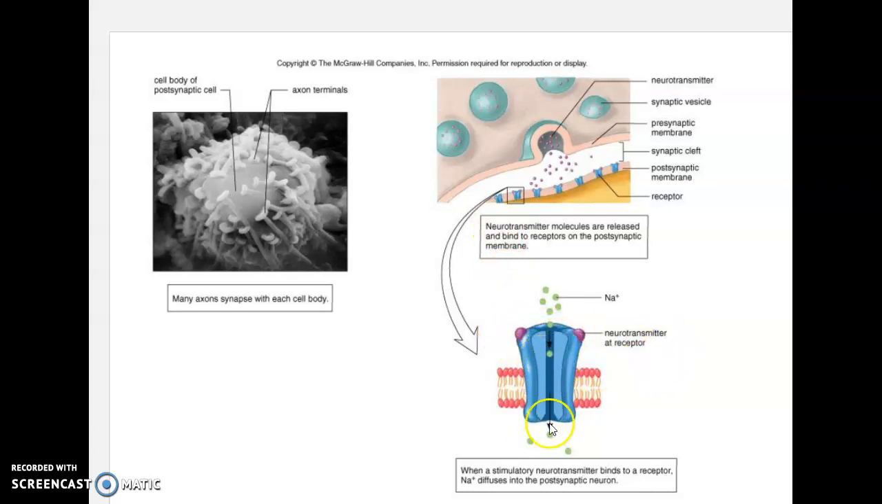In this case, it would be direct and not indirect. But anyway, because it's direct, it opens up that direct channel, allowing the sodium to rush in. If it were indirect, the chemical would attach here, but it would then serve as a cascade of events before we opened up an ion channel somewhere else in the membrane.